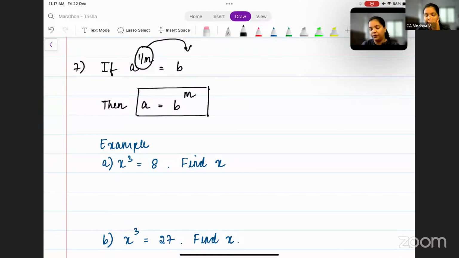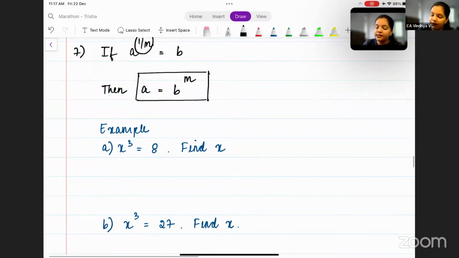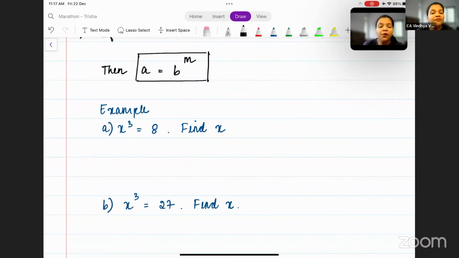Okay, now let's take an example to understand this better. You have x to the power 3 is equal to 8. You have to find the value of x, which means this 3 should go to the other side. Only then you can find the value of x. So what do you get? X to the power 3 is equal to 8.